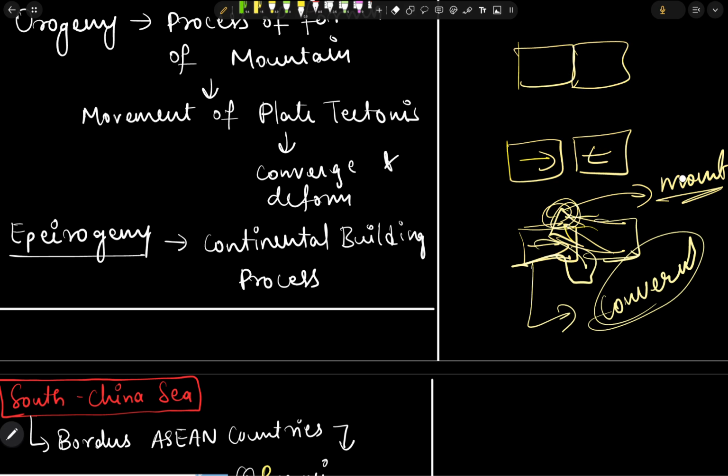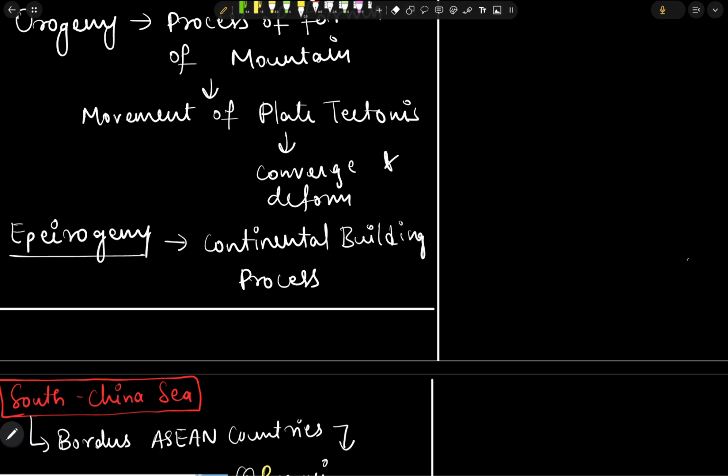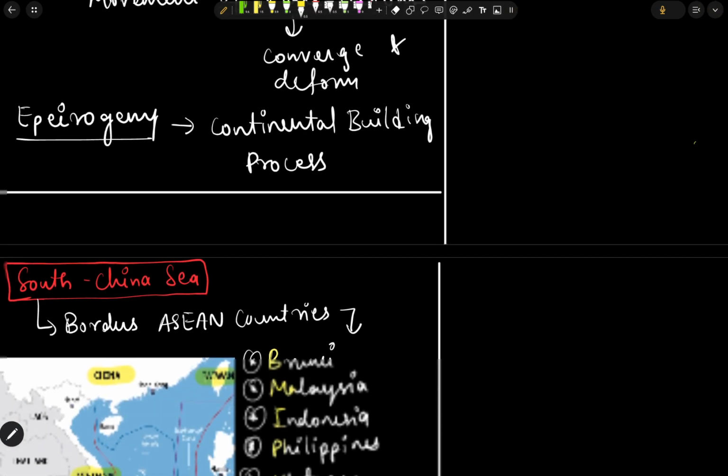What is epirogeny? Epirogeny is just a continental building process which happens under the earth crust. This is a thing which we need to remember. These are the two things.